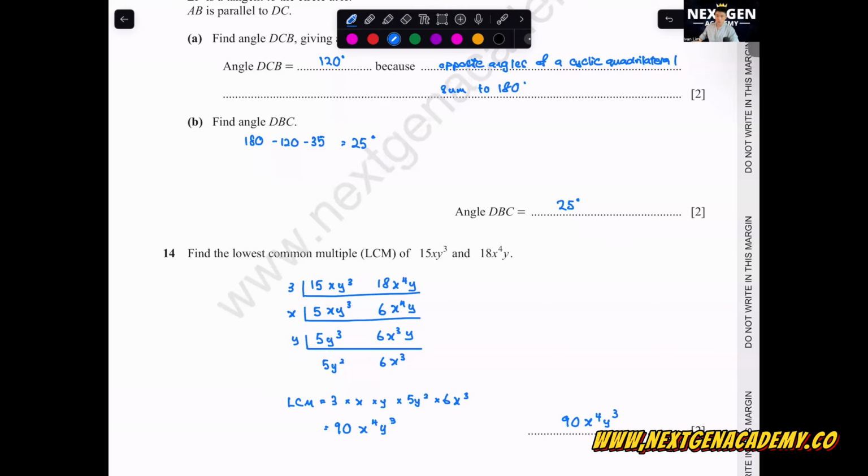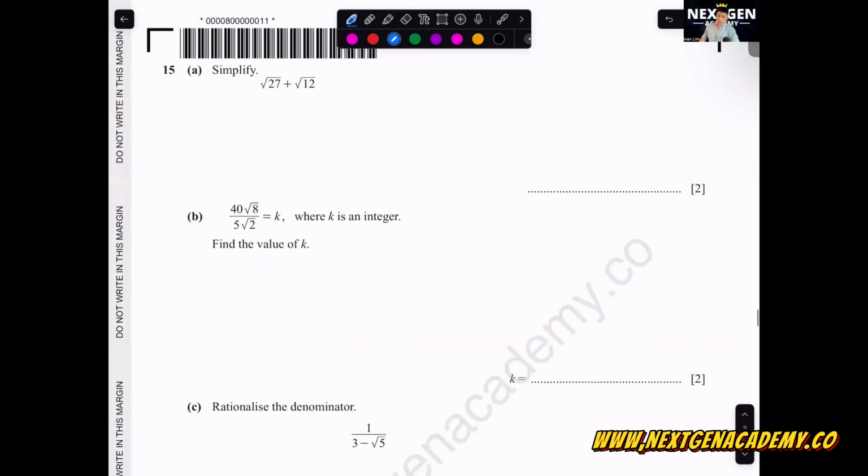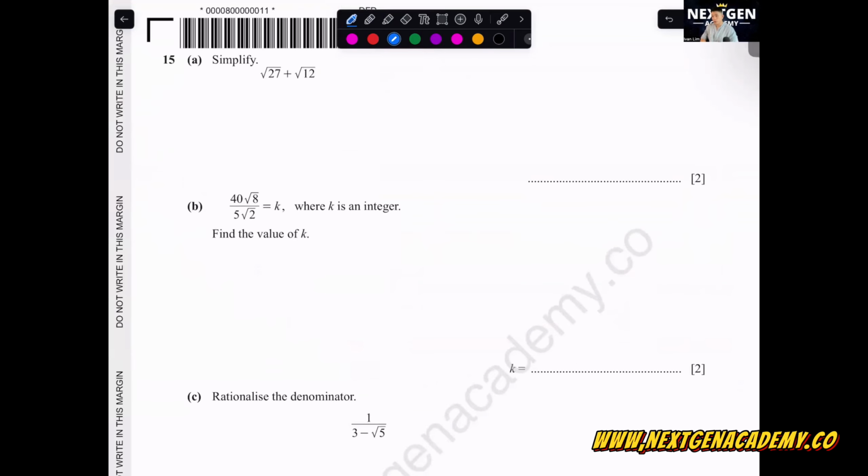All right, let's go to questions 15 and 16, then we take a short break. Question 15, surds. I think surds is a topic that you need to pay a lot of attention to when you do your paper 2. I can almost guarantee you it will come up for paper 2. Paper 4, they won't ask, because you can use calculators to get the answer straight away. Maybe they'll ask rationalizing for paper 4 with some unknown. But for paper 2, there's a very high chance it will come up. If you still don't know how to do this, please ask me for extra exercises.